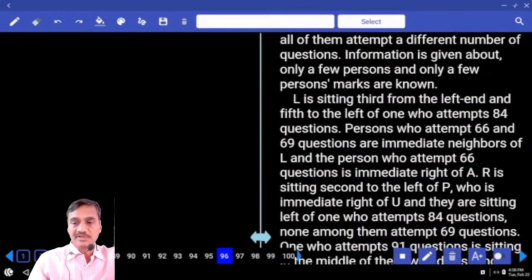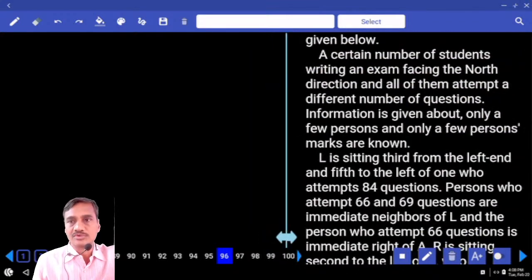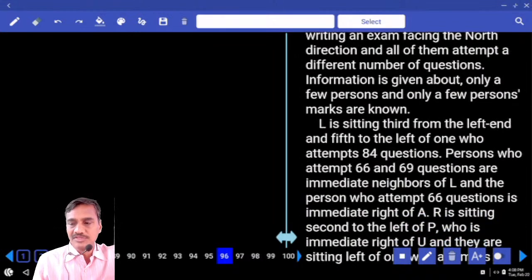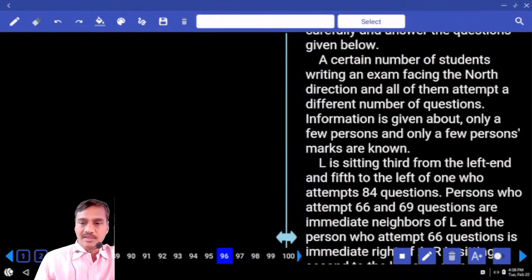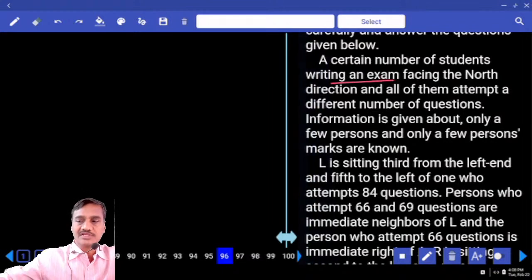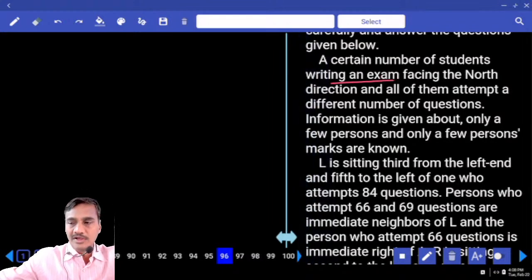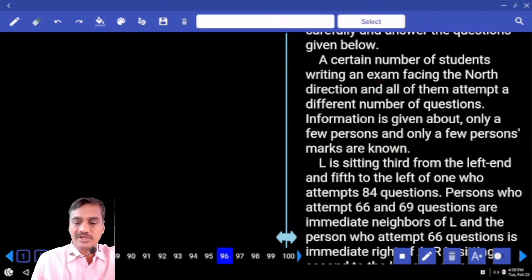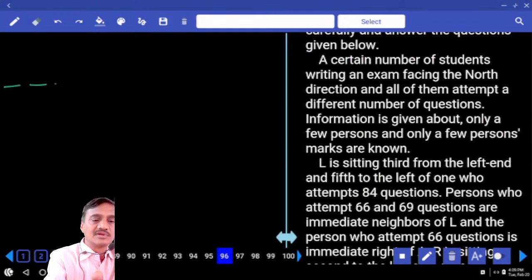Now in this row arrangement, none of the persons are in the same row. These persons are facing towards north, and a certain number of students writing an exam, all of them attempt different numbers of questions. Information is given about only a few persons and only a few marks are known. L is sitting 3rd from the left hand. As L is 3rd from the left hand, 1, 2, 3, L is here.